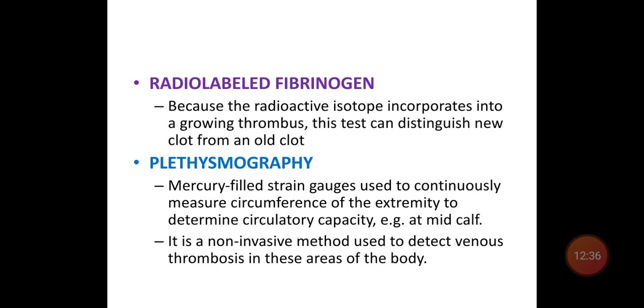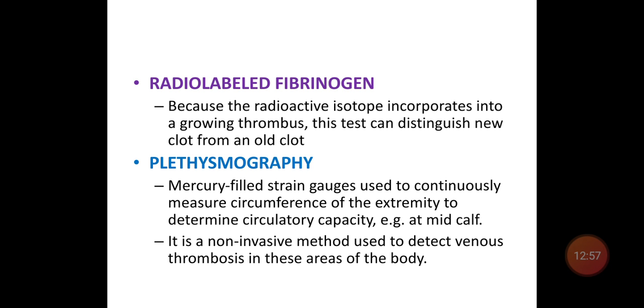In radiolabeled fibrinogen, radioactive isotopes are incorporated into a growing thrombus, so this test distinguishes whether the clot is new or old.